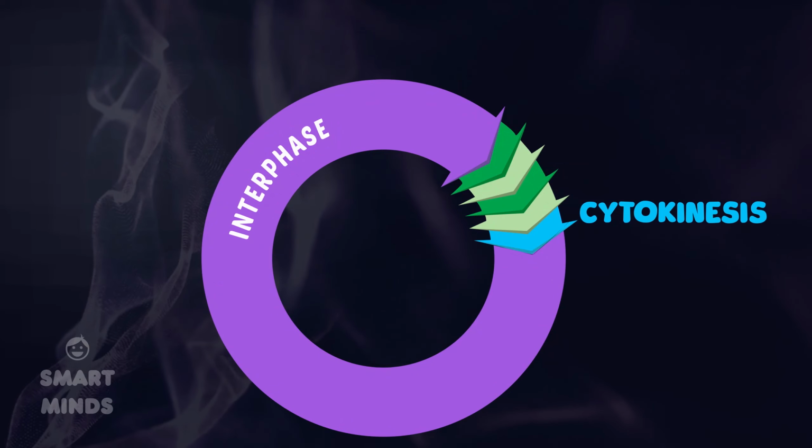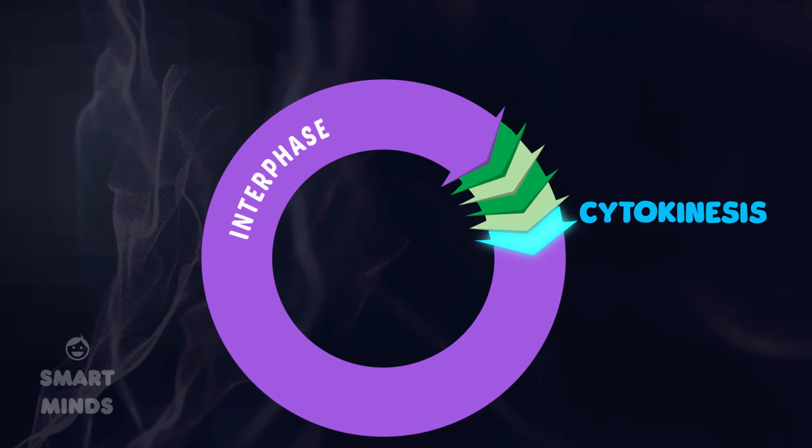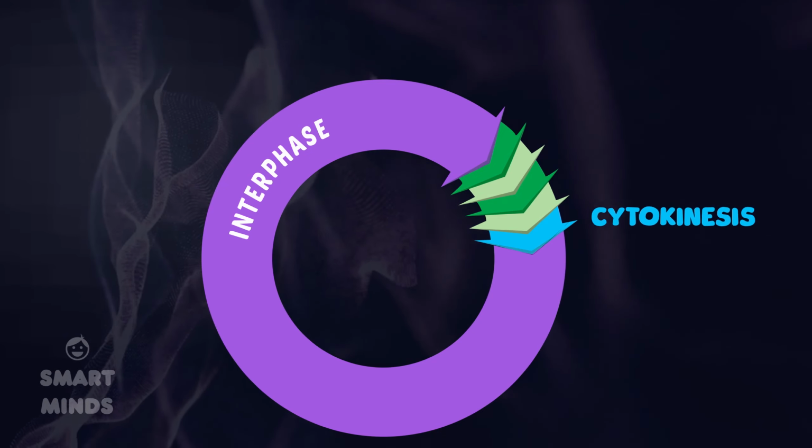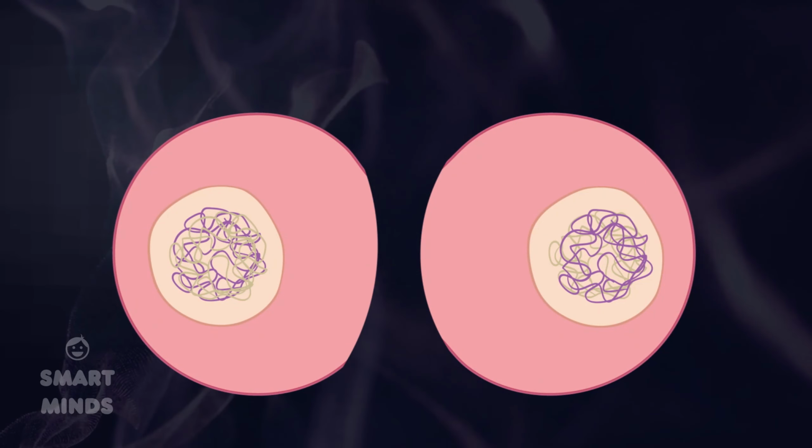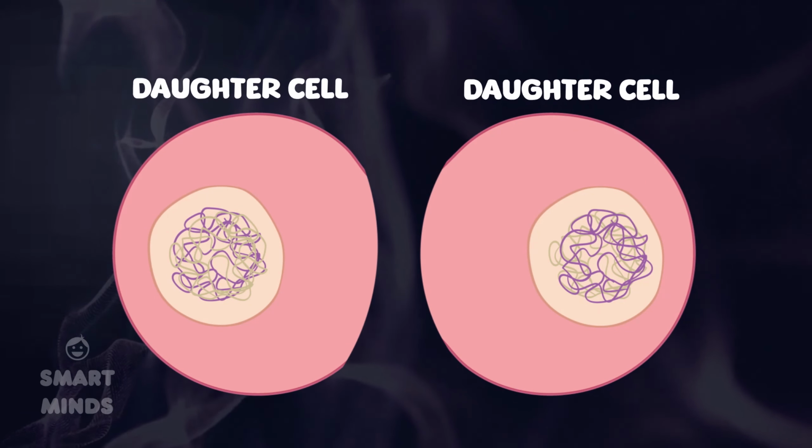Finally, cytokinesis, the third stage of the cell cycle, results in the separation of the cytoplasm and the formation of two daughter cells.